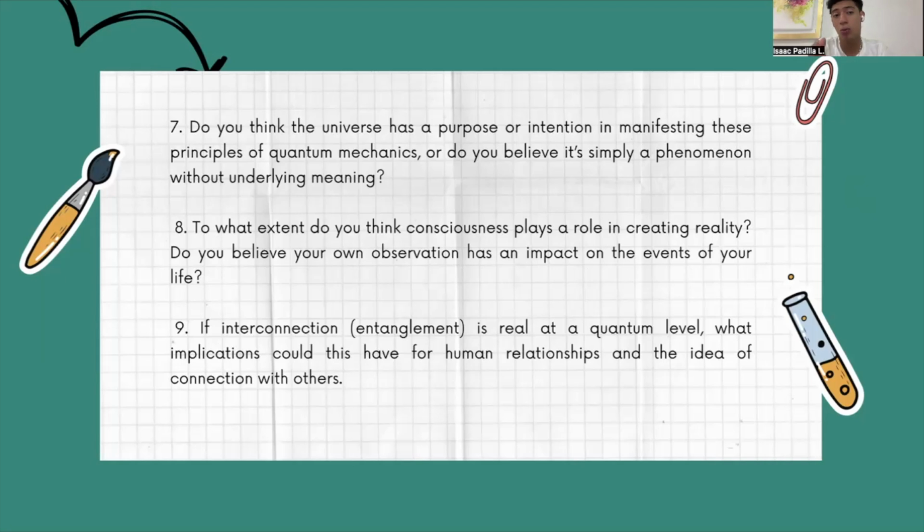I'm conscious that I'm doing my homework. I'm conscious that I have to study for this week's exam. So yeah, my observation has an impact on the events of our life. Because if I observe and I'm conscious that something my friend is doing or something that I'm doing is bad, I will not feel like procrastinating, lying, sleeping more, eating more, because it is not healthy. I know that and it's impacting my everyday life.